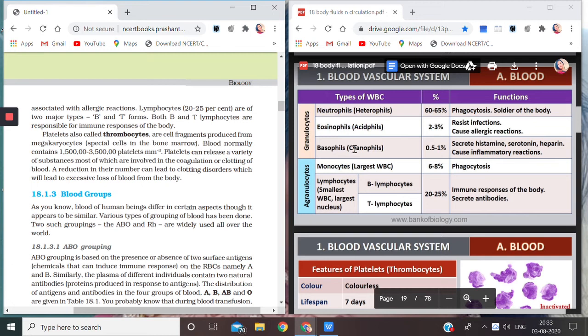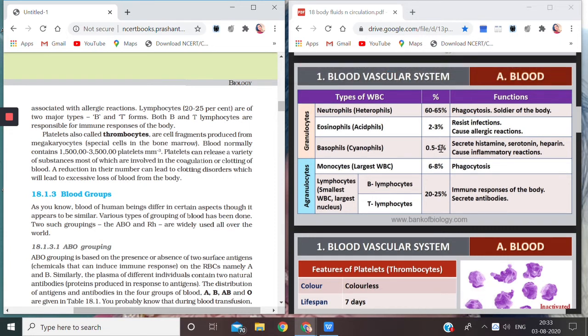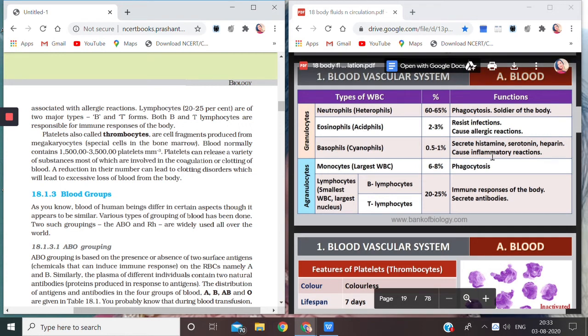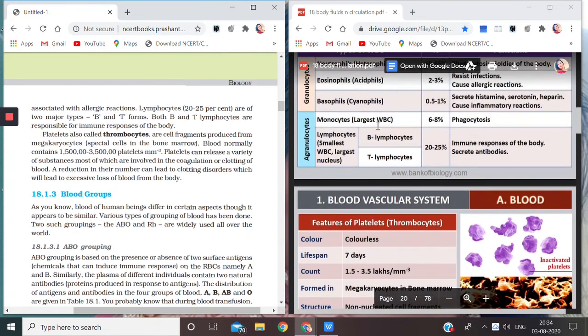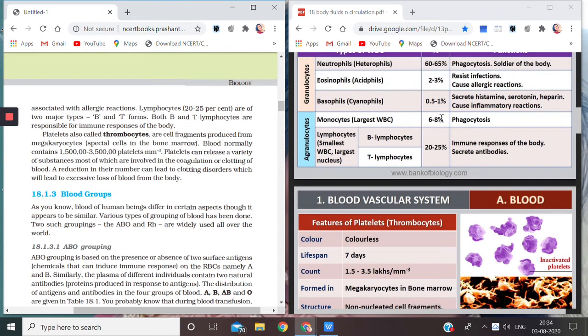Then we come to basophils, also known as cyanophils. These are the least in quantity, you see, 0.5 to 1%. They secrete very important proteins like histamine, serotonin, heparin, and also cause inflammatory reactions. So all these three are the granulocytes. Then our last two which are left are monocytes and lymphocytes. Our monocyte is the largest WBC in size, and it constitutes about 6 to 8%. This is also phagocytic in nature.